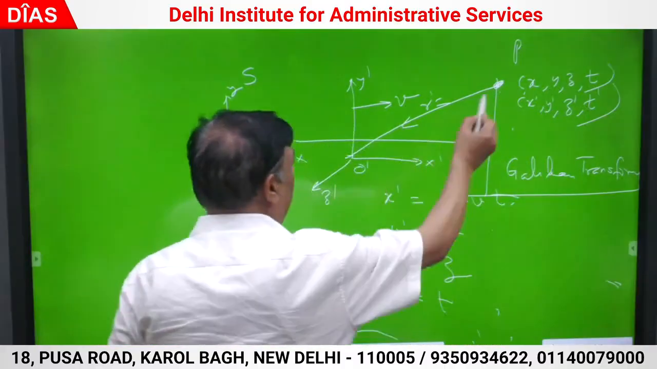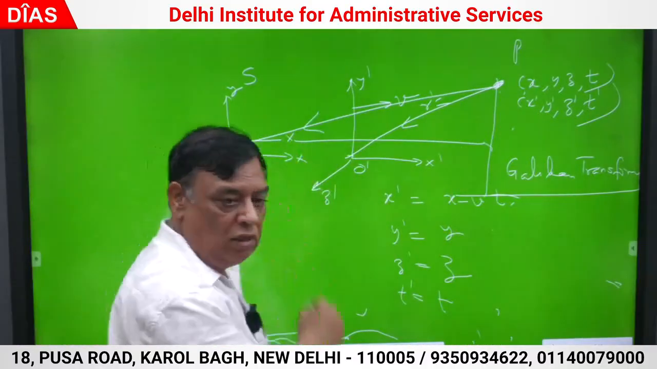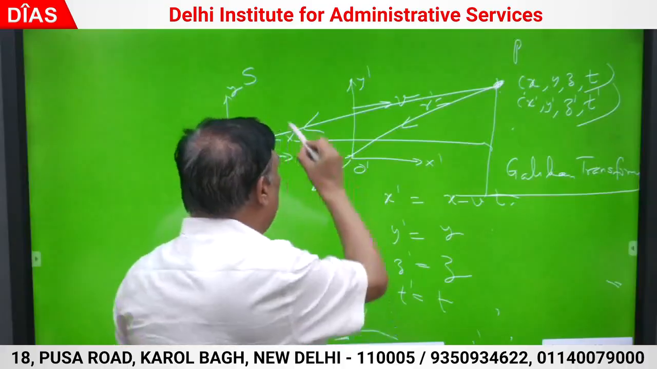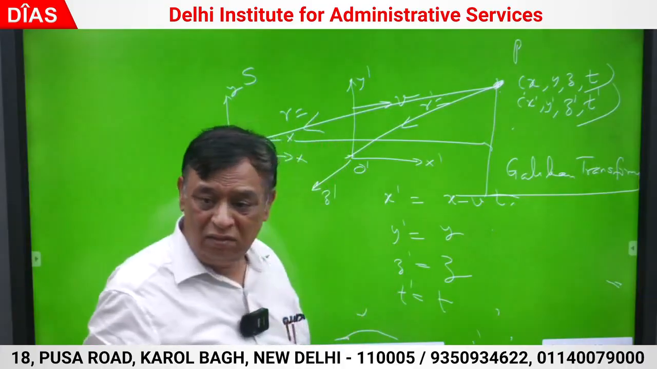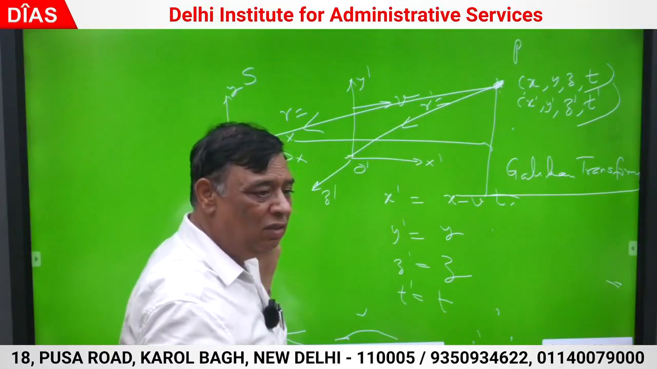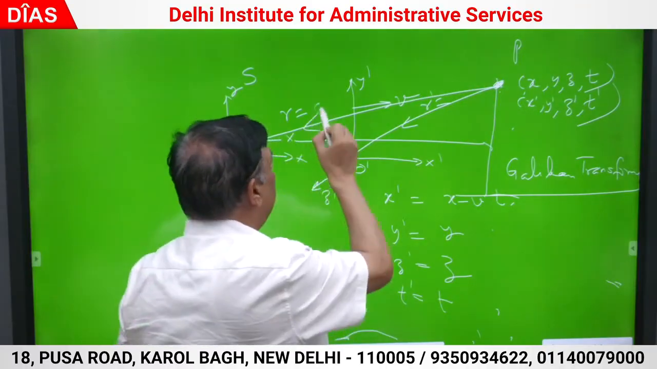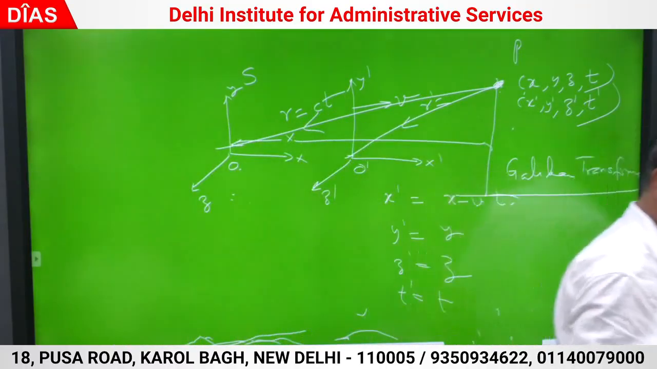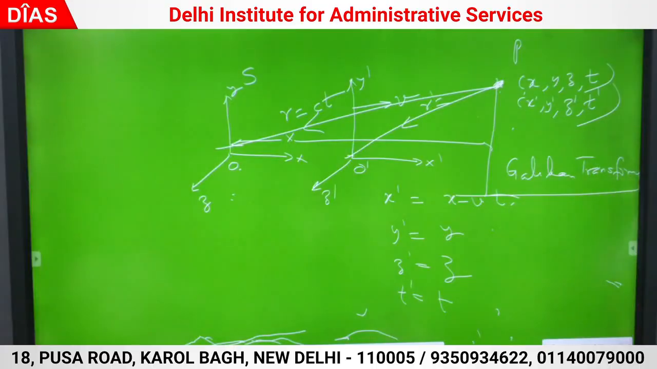What will be in this frame? Light signal reaches to the O. How much time light will take here? How much distance light will travel to reach here? CT. Try to understand one important point. If T dash is T, first of all, do you agree that both the distances are different?